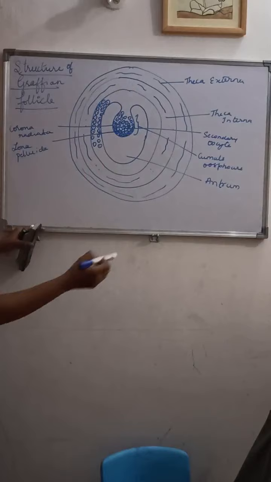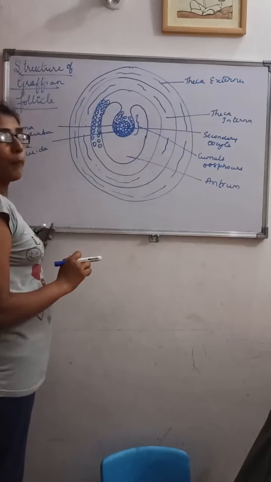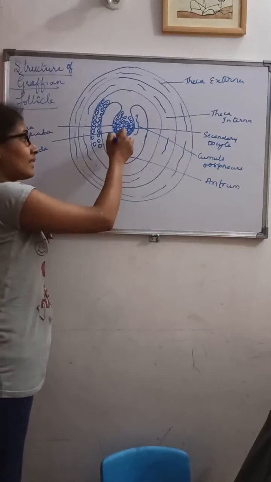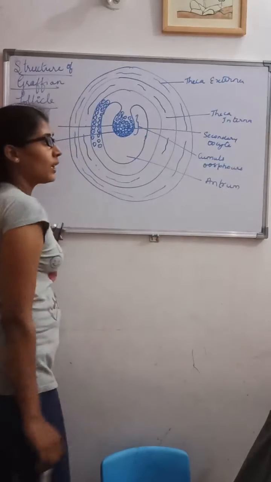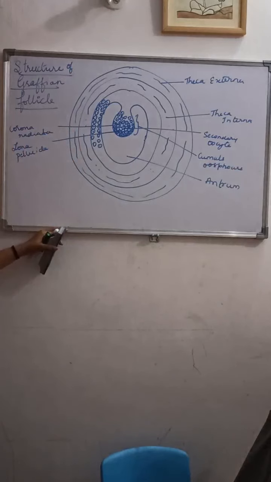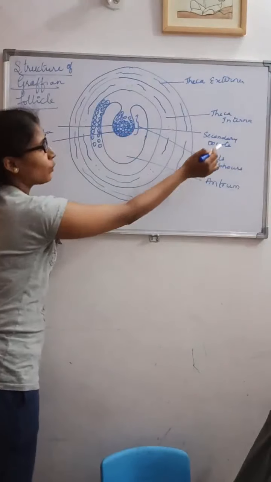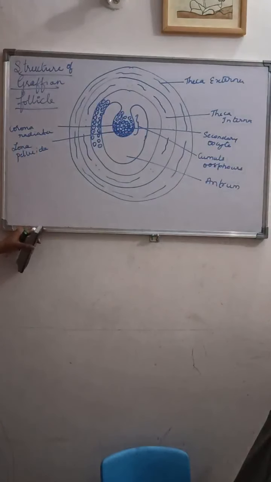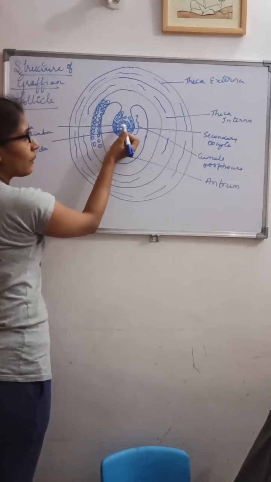So they will form a what? Cumulus oophorus. They will form it. So you can see this projection. That is made by the membrana granulosa at one point of the antrum, that is nothing but the cumulus oophorus. This cumulus oophorus has a secondary oocyte, and this secondary oocyte will be surrounded by the egg membrane.